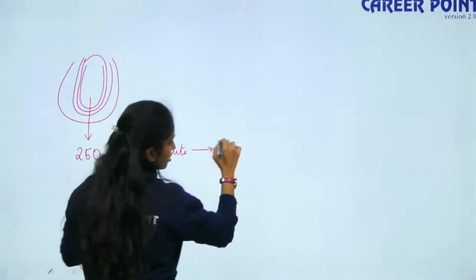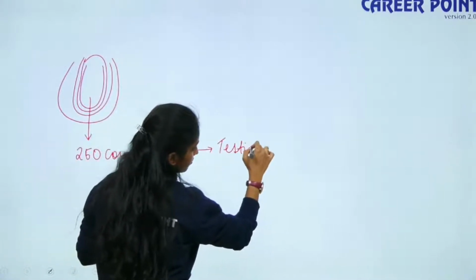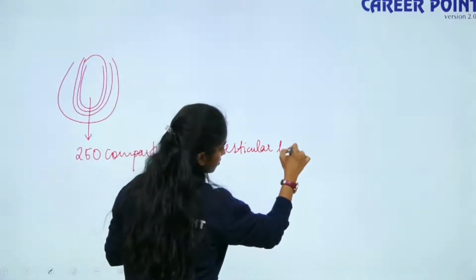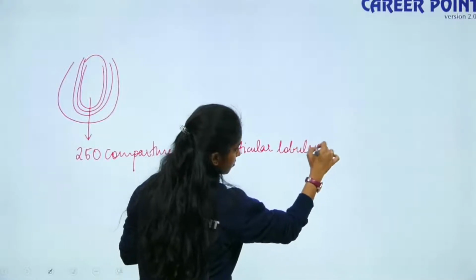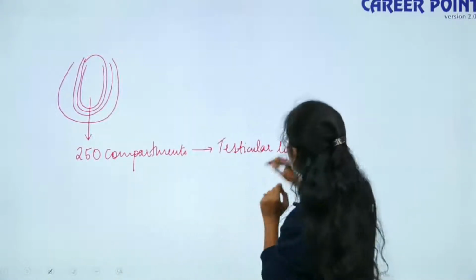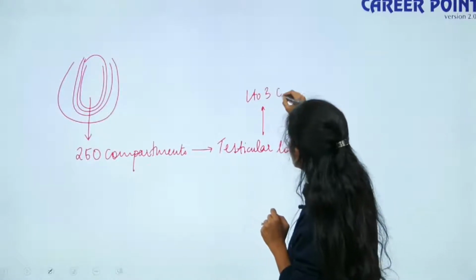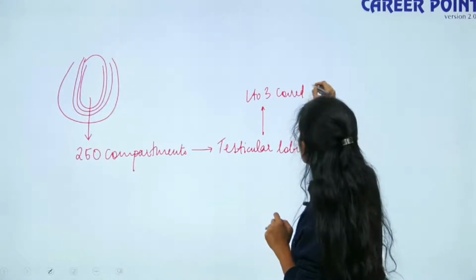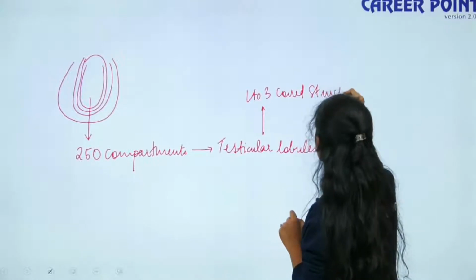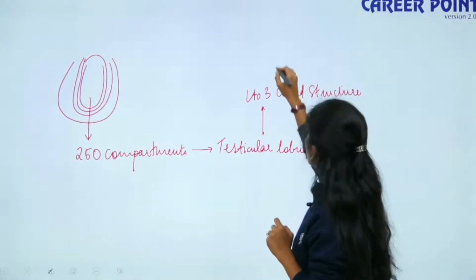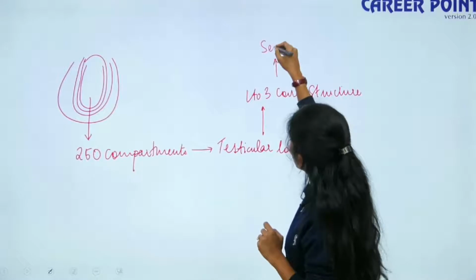So these are your testicular lobules. Each testicular lobule has 1 to 3 highly coiled structures. These structures are known as seminiferous tubules.